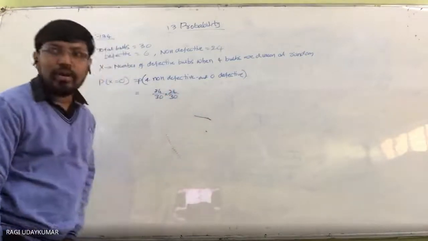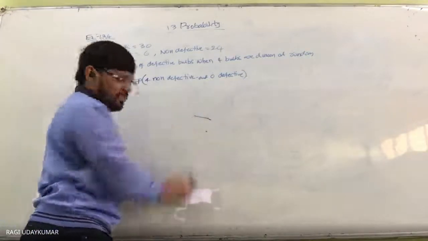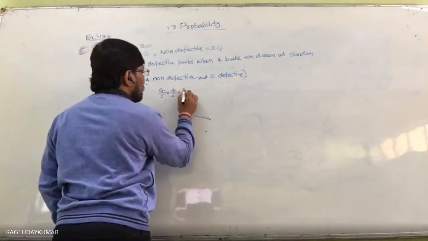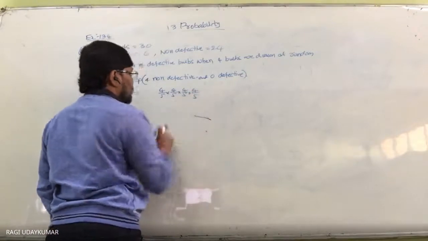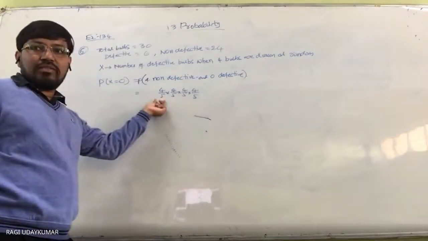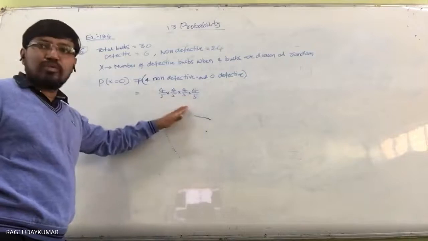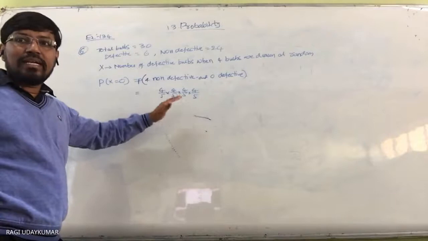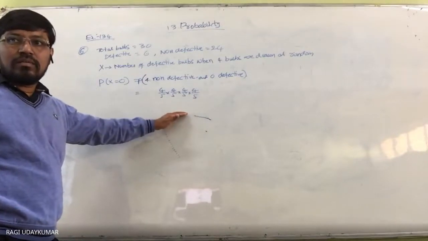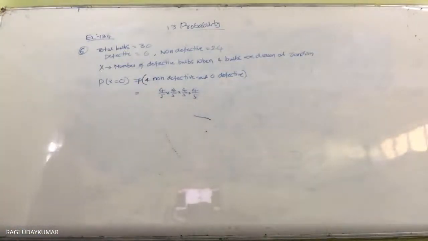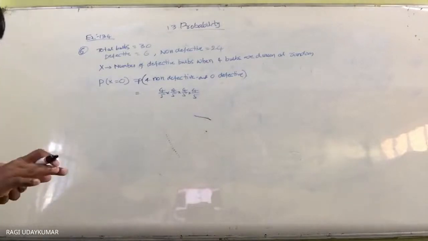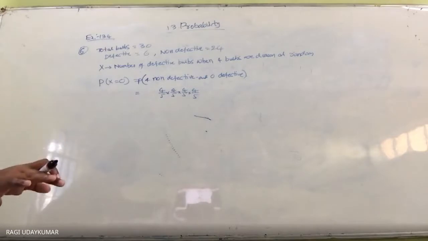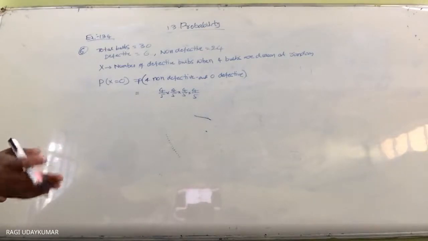So 24 by 30 you can write as 4 by 5 in simple form. So 4 by 5, 4 by 5, 4 by 5, 4 by 5. First time drawn, non-defective. Second time drawn, non-defective. 4 by 5 is nothing but 24 non-defective out of 30.